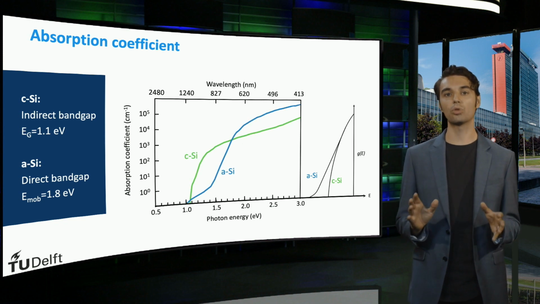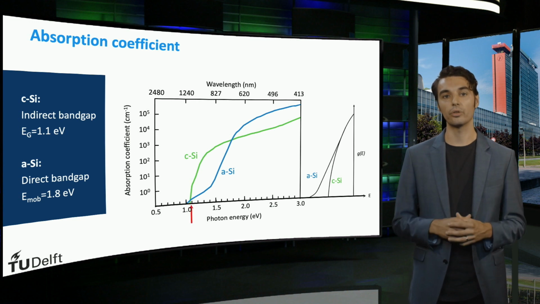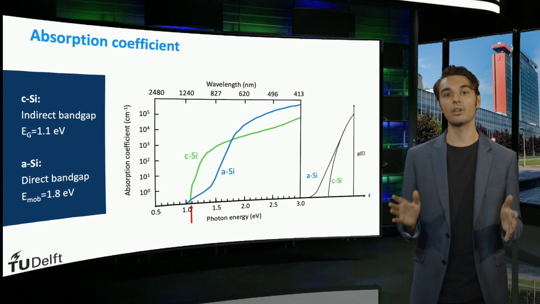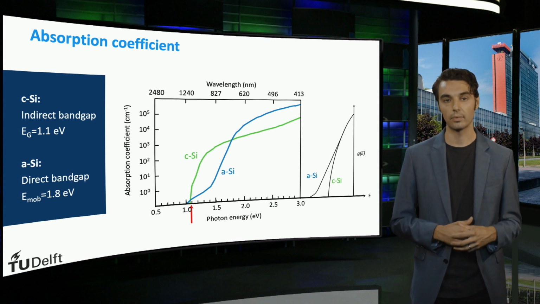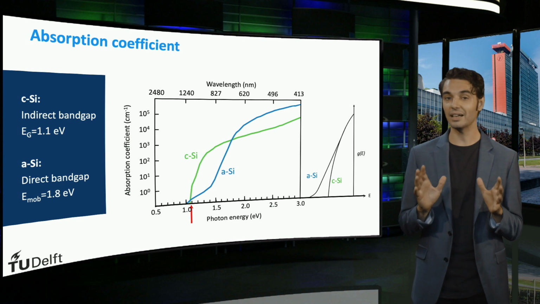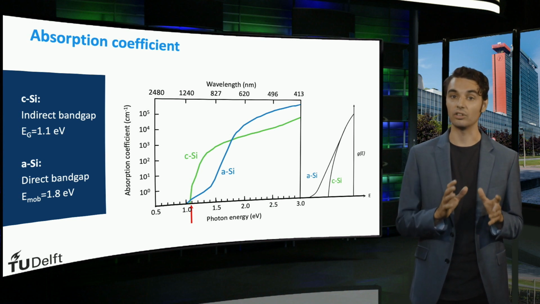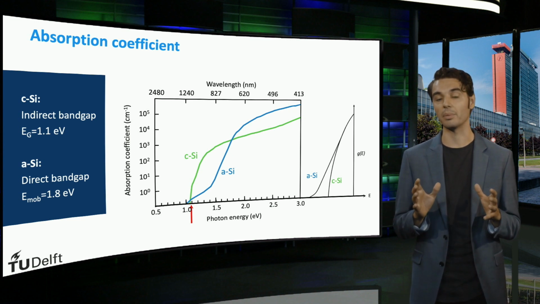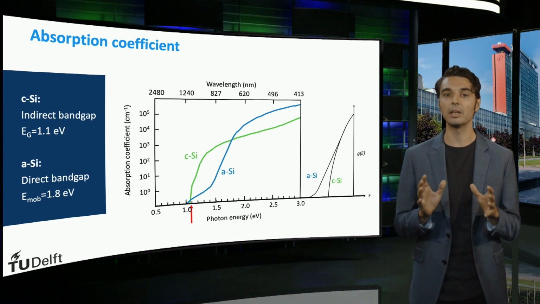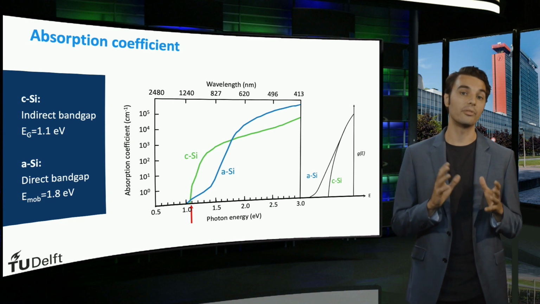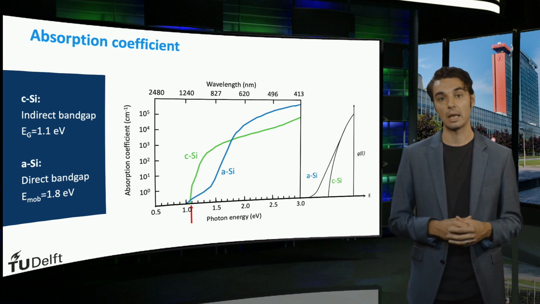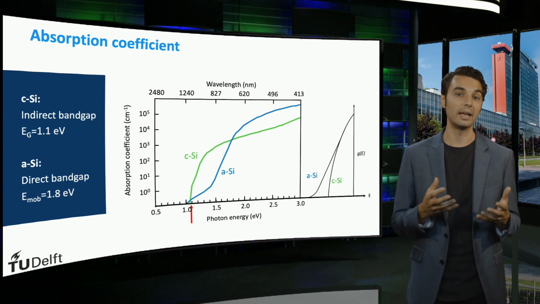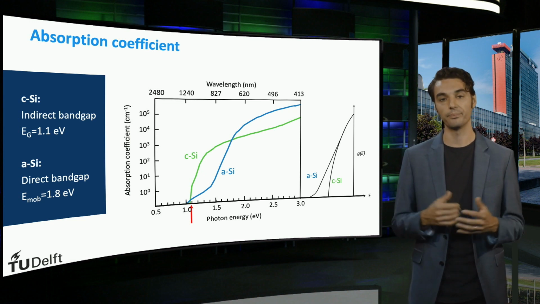Crystalline silicon starts absorbing from its bandgap of 1.1 electron volts, and initially, just like the density of states near the bandgap, the absorption increases exponentially from this point. This can be understood by realizing that the low density of energy states near the band edges means that a photon with an energy level just above the bandgap energy has a low probability of exciting an electron from the valence to the conduction band. As the photon energy increases, the number of valence electrons capable of making this transition increases as well.